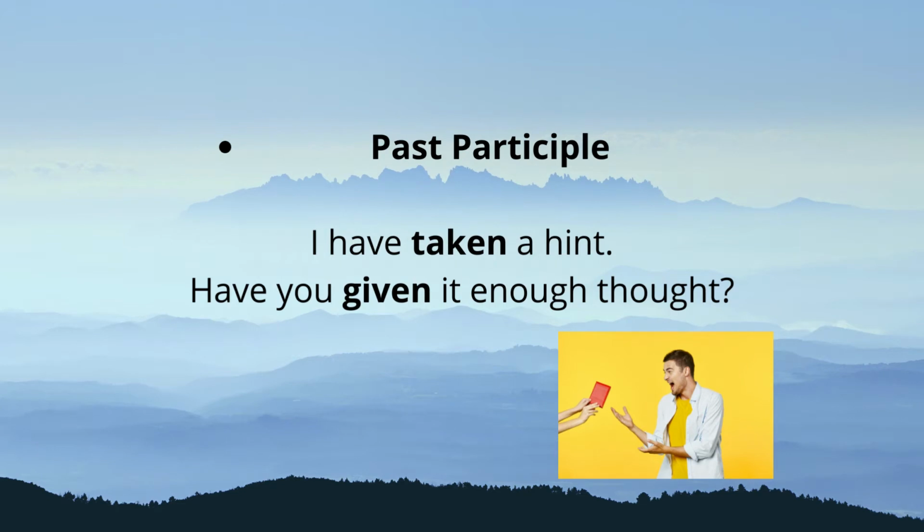Now next is the past participle. Past participle is simply the second form of verb. For example, I have taken a hint. Have you given it enough thought? In these two examples, the second form of verb is used, like taken and given.